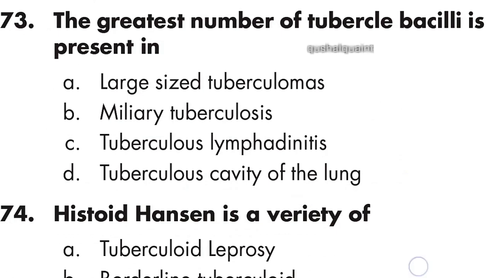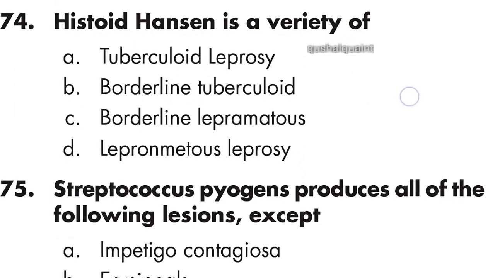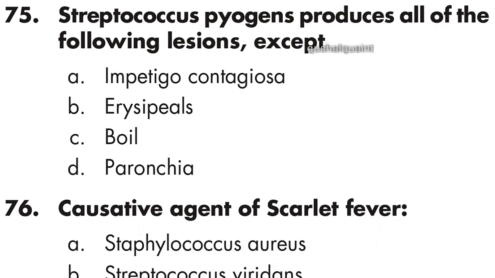74: Hansen's bacillus is a variety of Mycobacterium leprae. Option D is right. 75: Streptococcus pyogenes produces all of the following lesions except pyelonephritis. Option D is right.